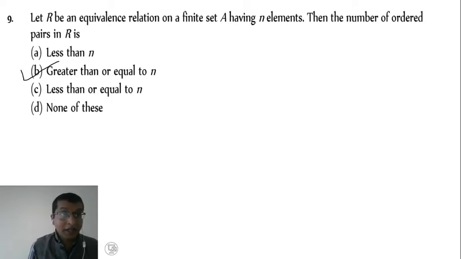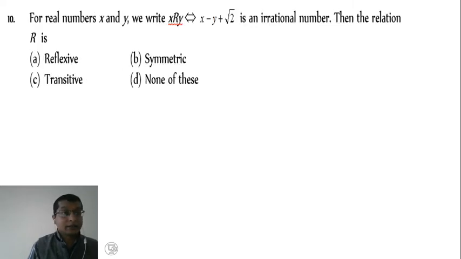Equivalence relation means reflexive, symmetric and transitive. See, in the previous two examples, less than was not an equivalence relation. So remember, if the total number of ordered pairs of R is greater than or equal to n, it is an equivalence relation. Therefore, option B is the right answer.